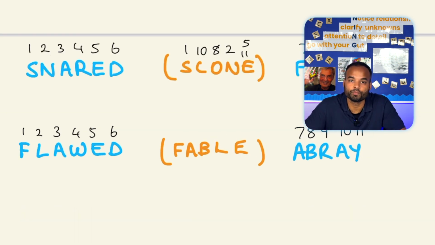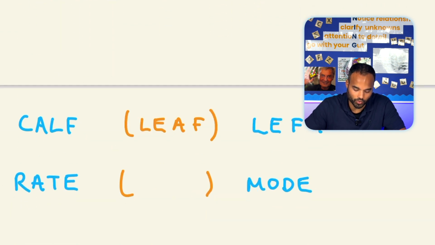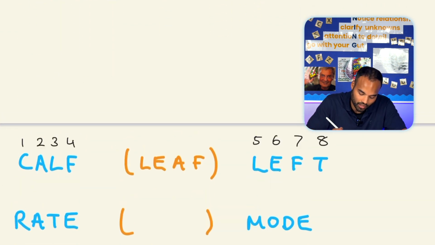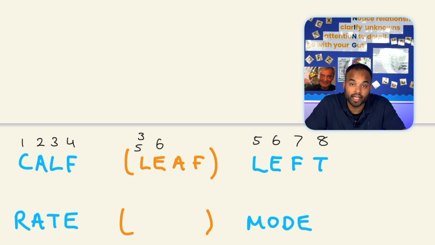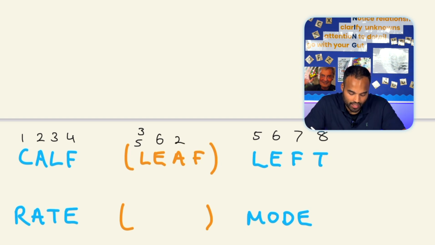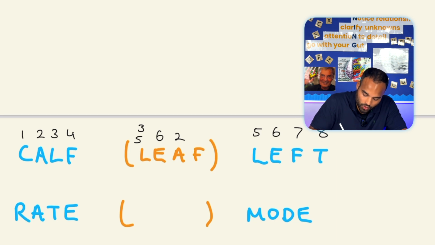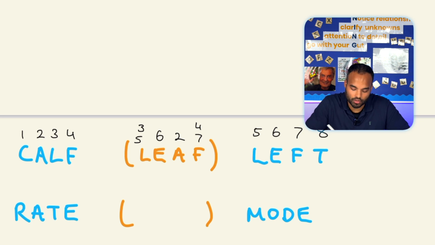Let's have a look at one more example where you may actually have 2 possible sets of letters that are repeating. Right, so I'll show you what I mean with this example here. Leaf, we have an L in calf and we have an L in left. Right, so that could be either number 3 or 5. E corresponds to position 6. A corresponds to position 2. And F can either come from the numbers 4 or 7. So you can see in this case that you have more than one option in 2 particular positions. Right? That's this position and this position.